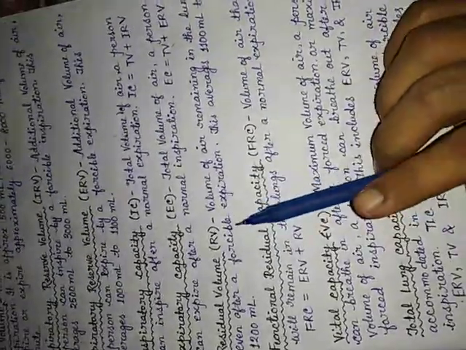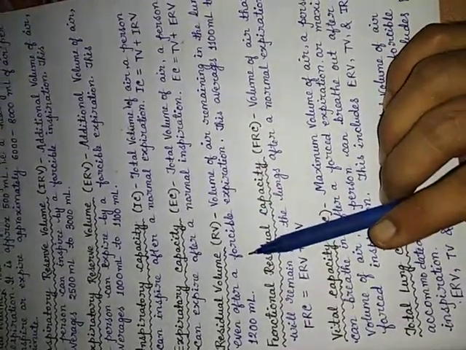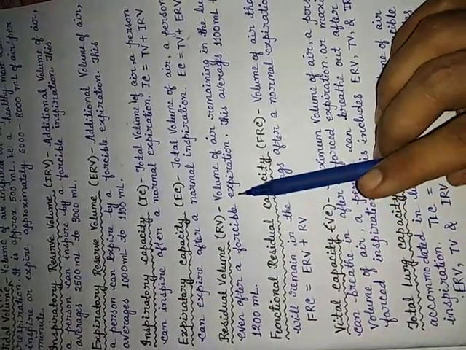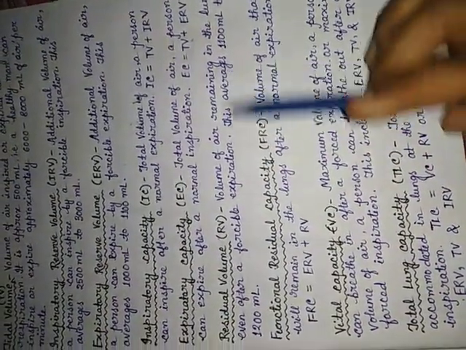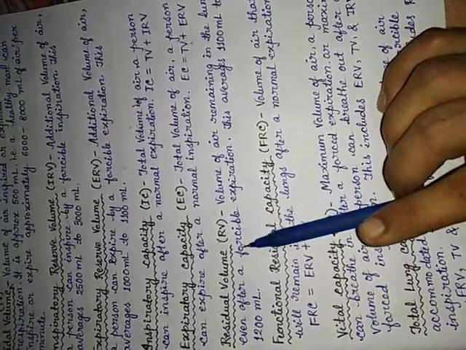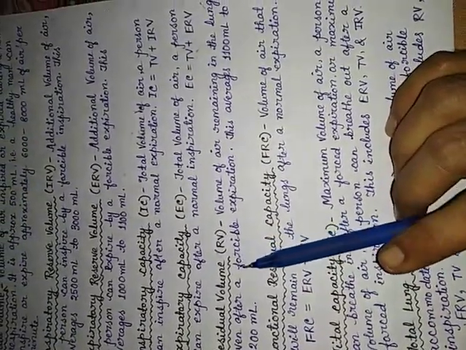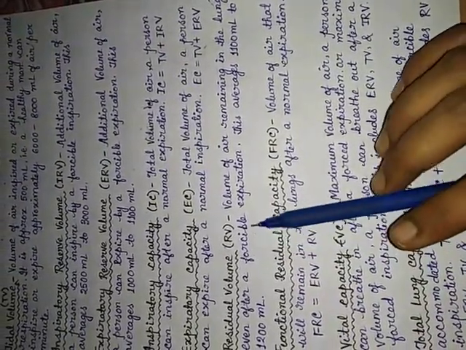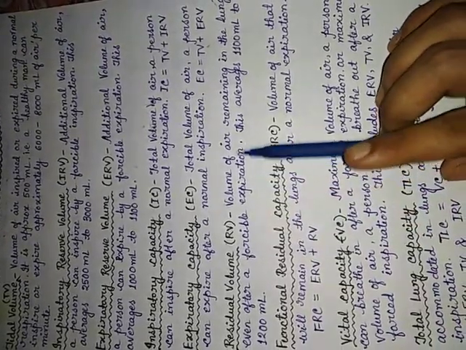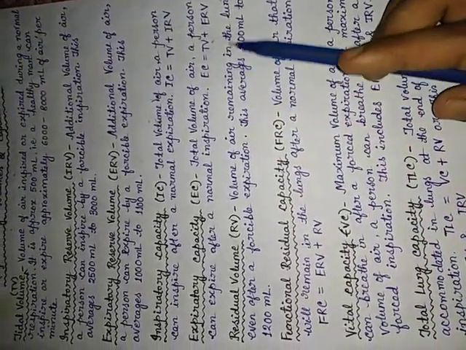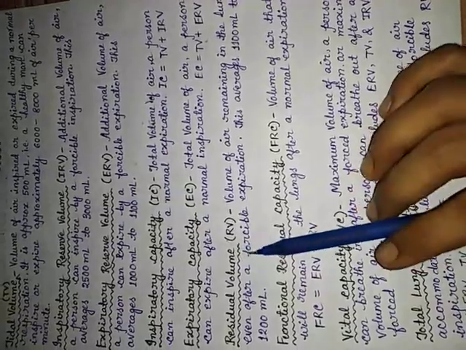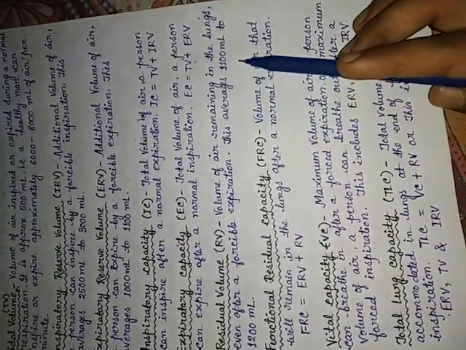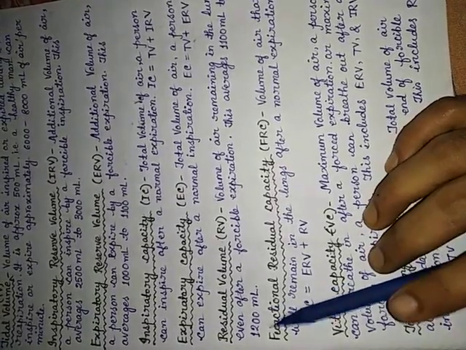Now the residual volume. Residual volume means the volume of air that remains in the lungs after a forcible expiration. This is known as residual volume. This averages 1100 ml to 1200 ml approximately.